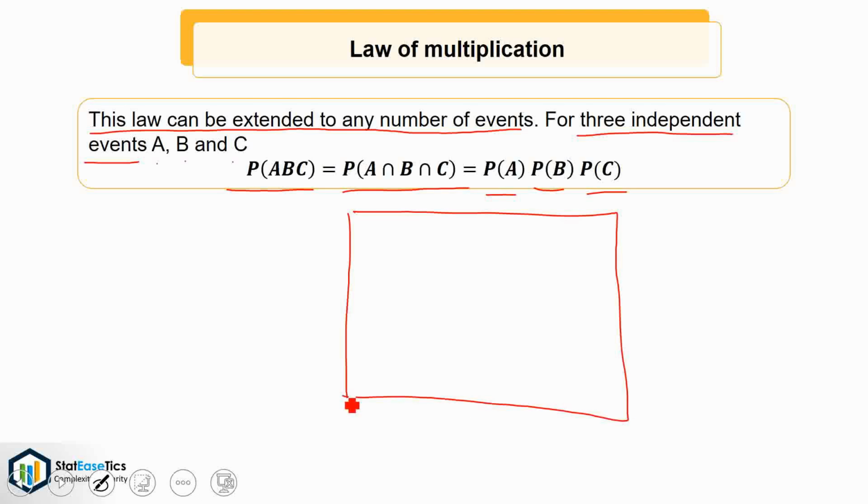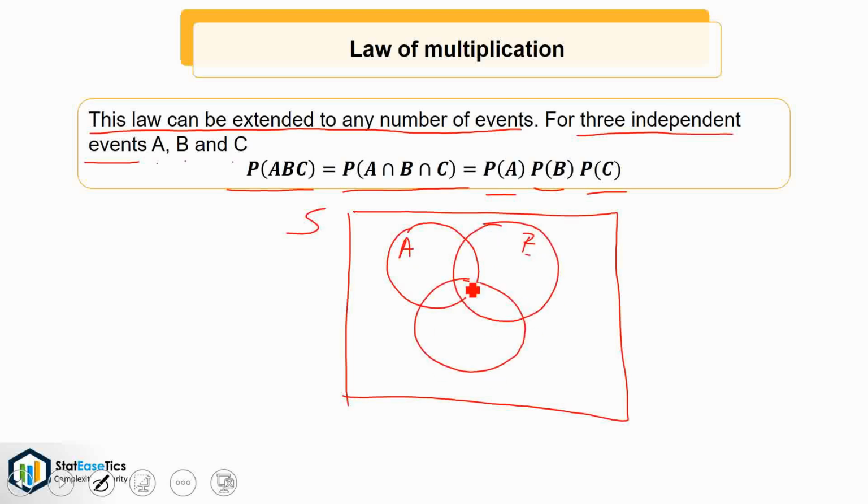Suppose this is our sample space S and we have probability of event A, B and C. Then the probability of A intersection B intersection C is this region. This is probability of A intersection B intersection C.